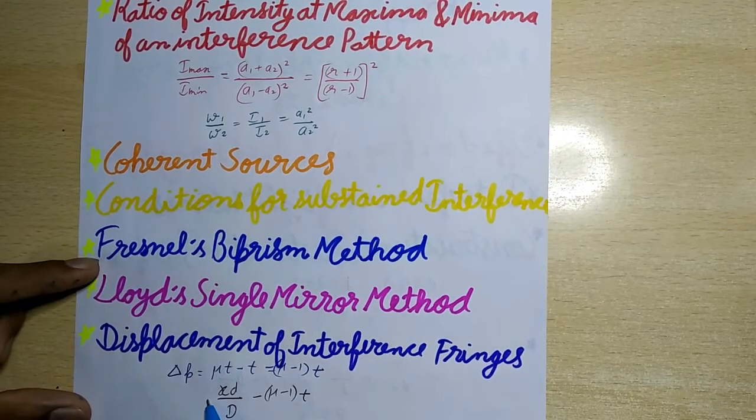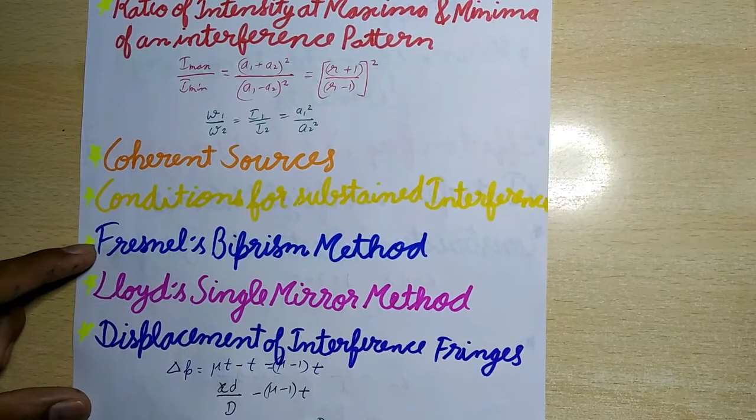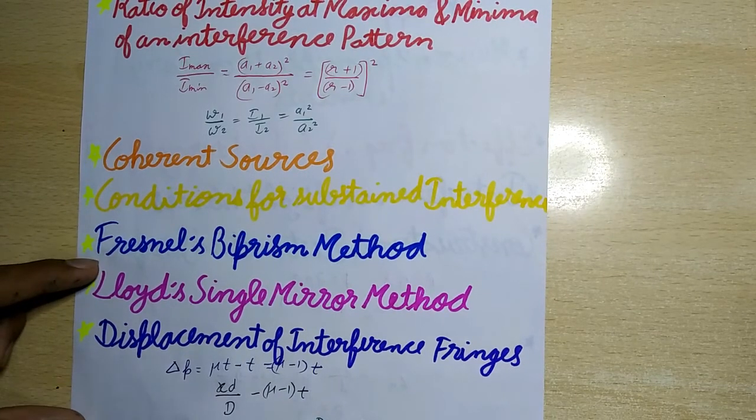net path difference for any point on the screen will be equal to xd upon capital D minus (mu minus 1) into t. And for the central point on the screen, xd upon capital D minus (mu minus 1) into t is equal to 0, or x is equal to D by small d (mu minus 1) into t. Thus the shift is in the central bright fringe, and hence the shift of any other fringe is delta x is equal to capital D upon small d (mu minus 1) into t, which is equal to beta upon lambda (mu minus 1) into t.